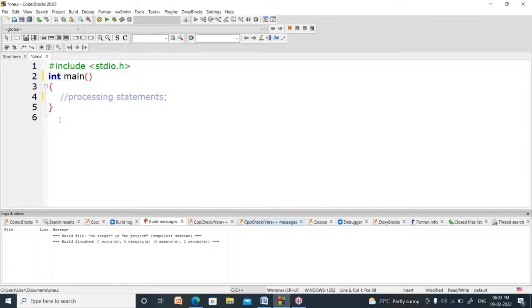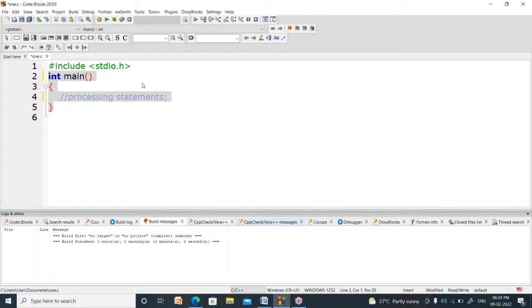Those tools are already developed by Dennis Ritchie and kept in a header file called stdio. Std means standard. IO means input and output. Its name is standard input and output. H means header file.